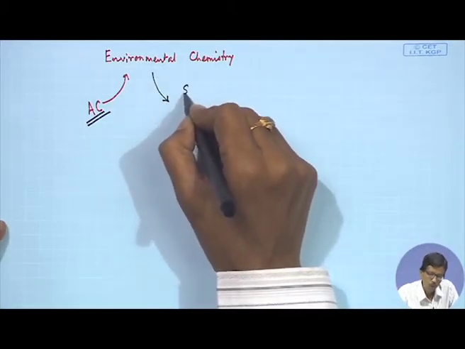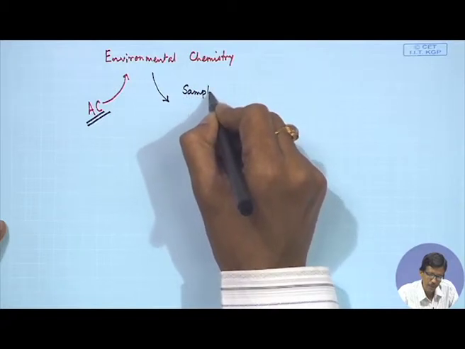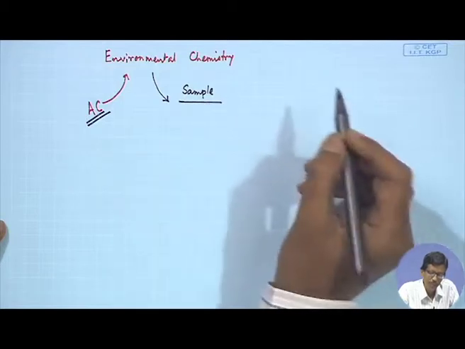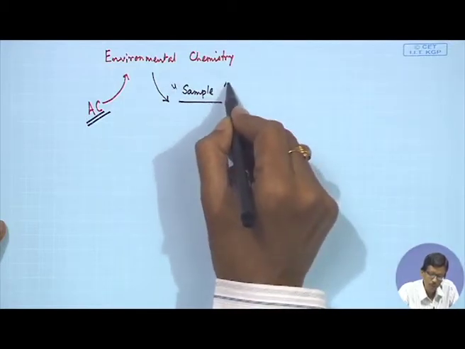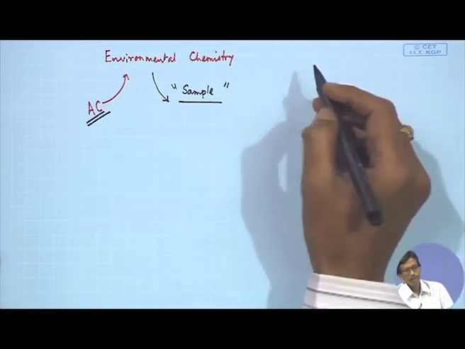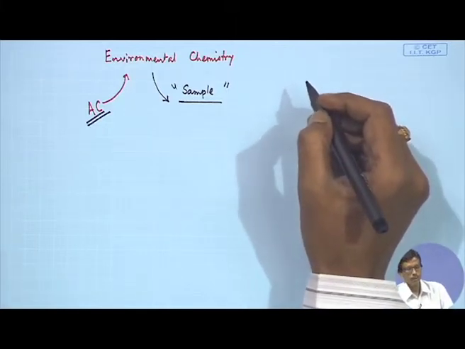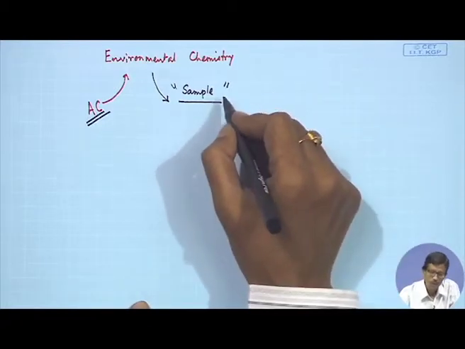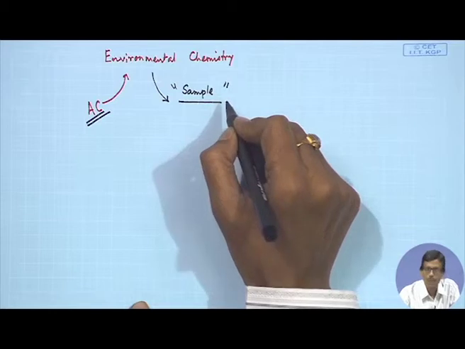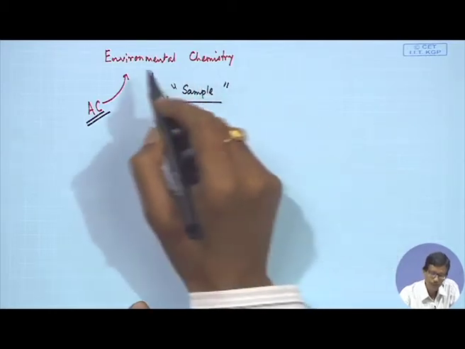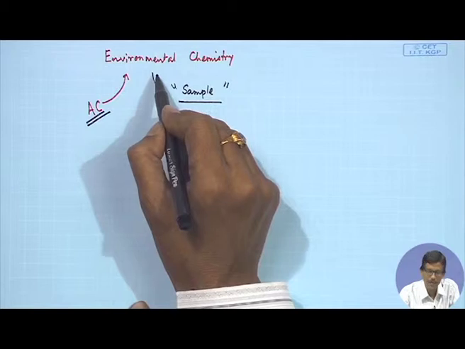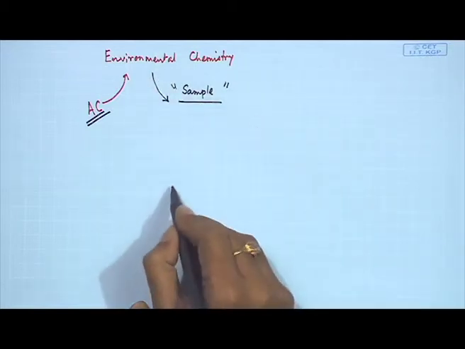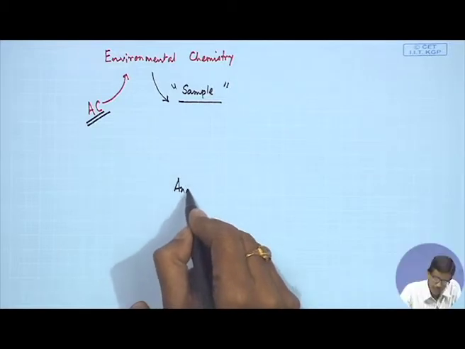So, how do we get the sample? To an analytical chemist, it is very easy to understand that our sample is only different from our very first class. What we were talking about, the corresponding sample, we were getting from a steel, from an ore, from a blood sample. Now, we are getting this particular sample from the environment. So, how do we get that particular sample?